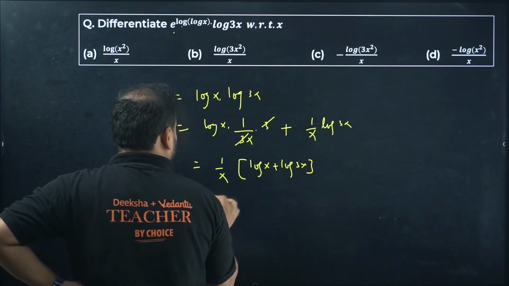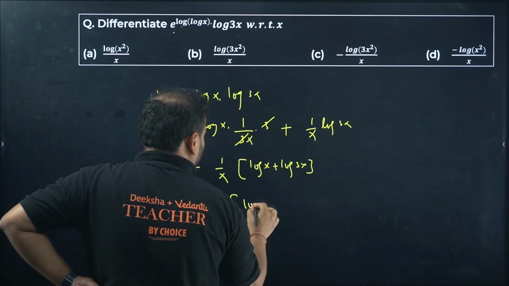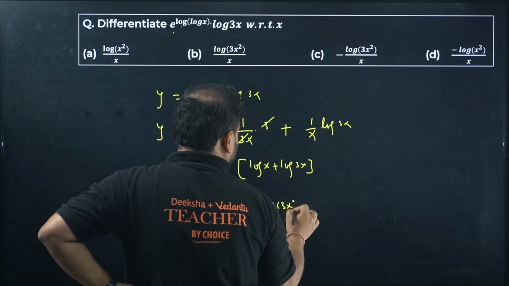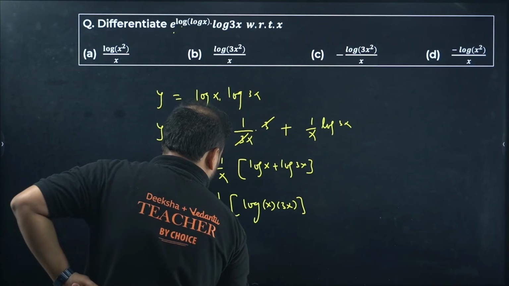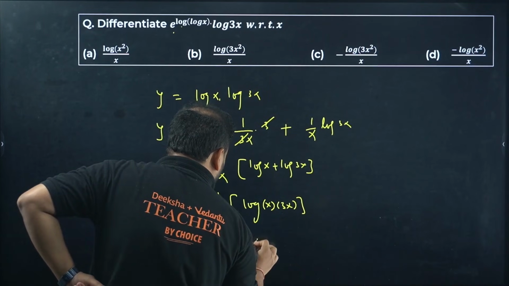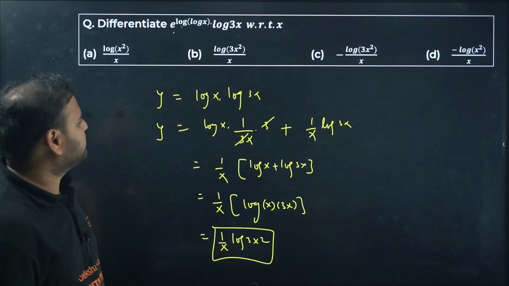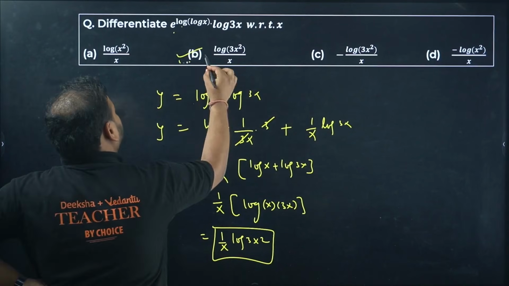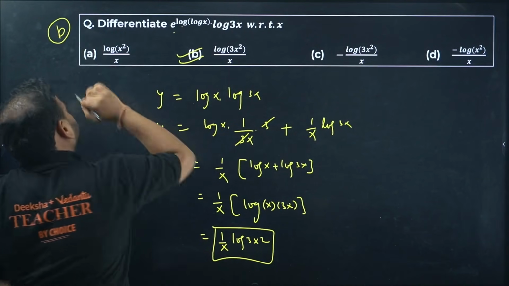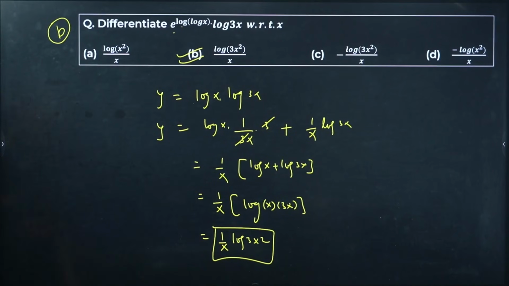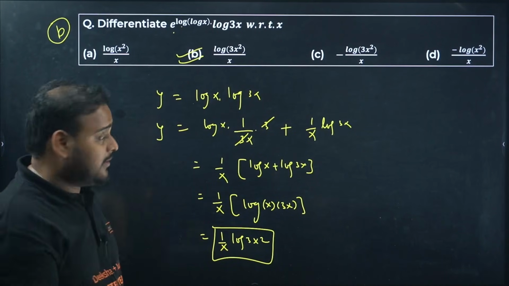Log a plus log b is what? Log of a into b. So x into 3x. Answer is 1 by x log 3x square. B looks right. B looks correct. Please check. Yeah. Next. Moving on.